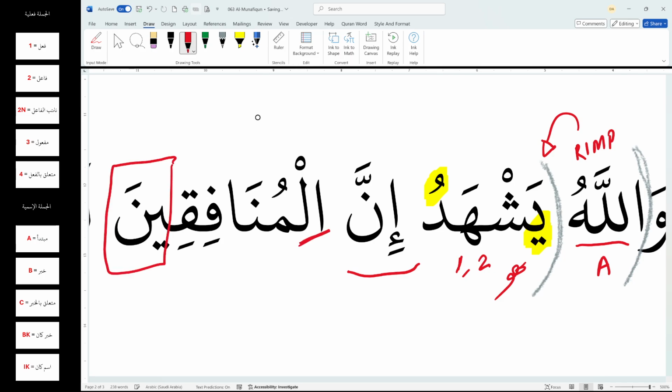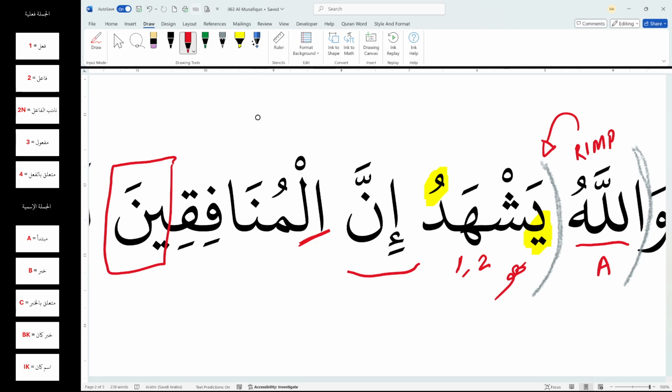So this is telling me that this is potentially coming from a masculine Muslim chart. It's like Muslimun, Musliman, Muslimin, Muslimani, Muslimaini, Muslimuna, Muslimina, right? It's like Munafiqun, Munafiqan, Munafiqin, Munafiqani, Munafiqaini, Munafiquna, Munafiqina.